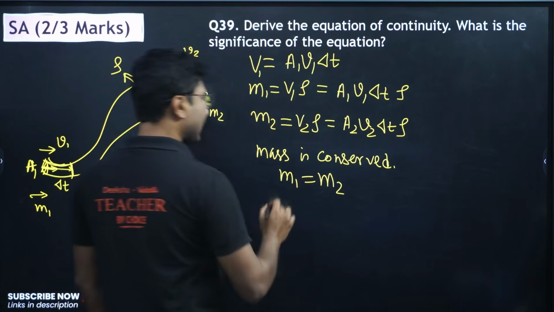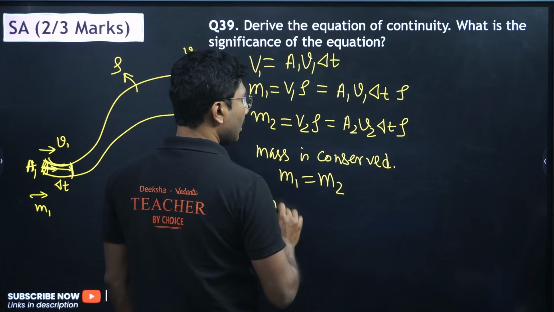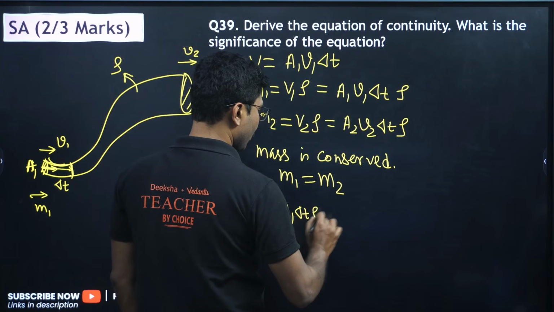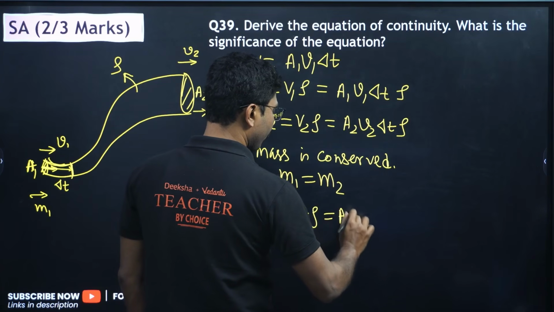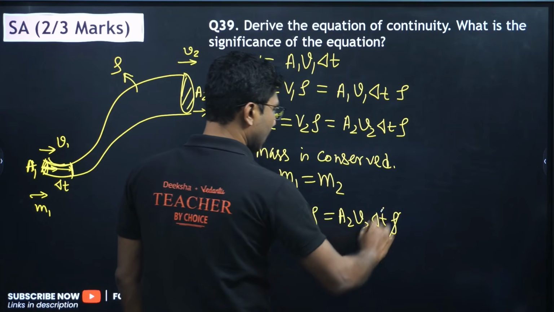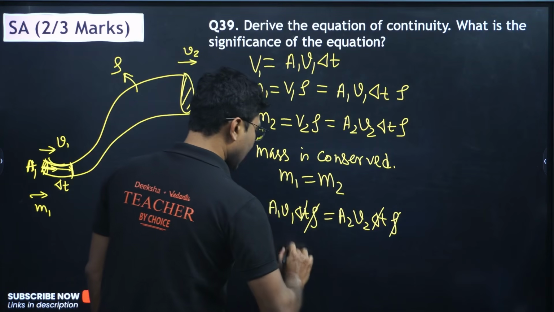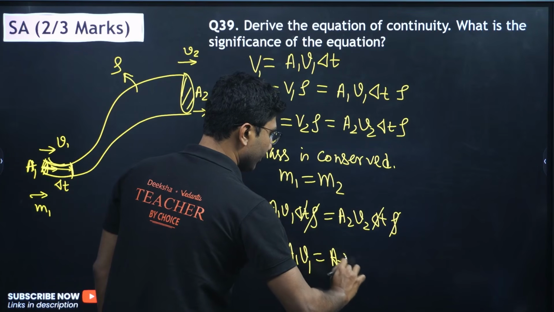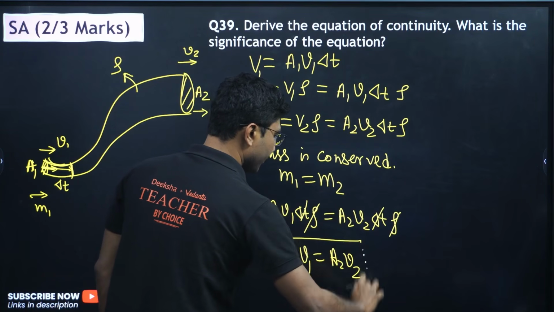So A1 V1 delta t rho equals A2 V2 delta t into rho. Now rho delta t cancels and we get A1 V1 equals A2 V2. This is the equation of continuity.